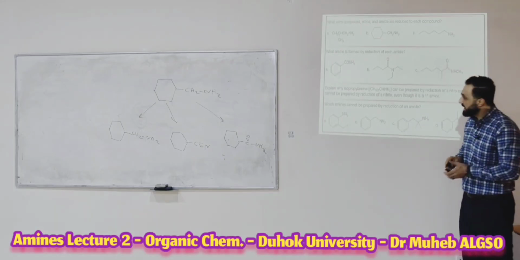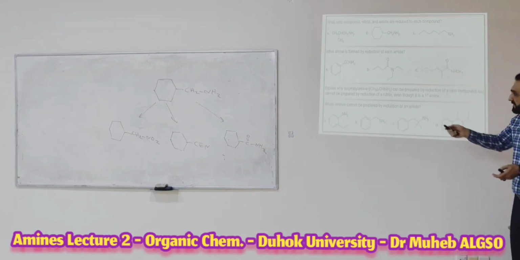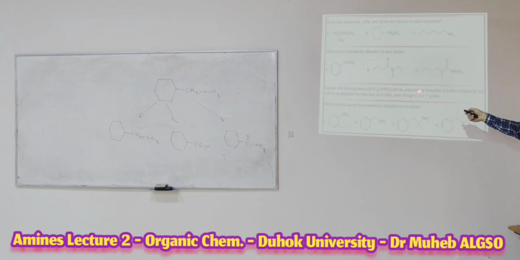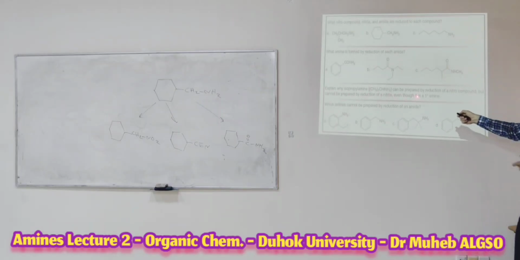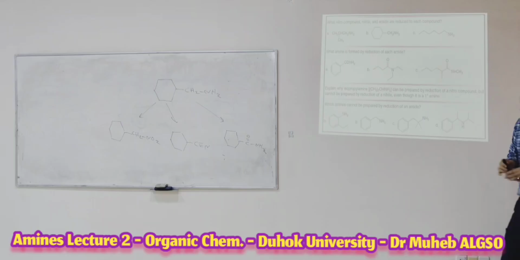Explain why this isopropyl amine can be prepared by reduction of the nitro group, but cannot be prepared by reduction of a nitrile, even though it is a primary amine. What do you think?